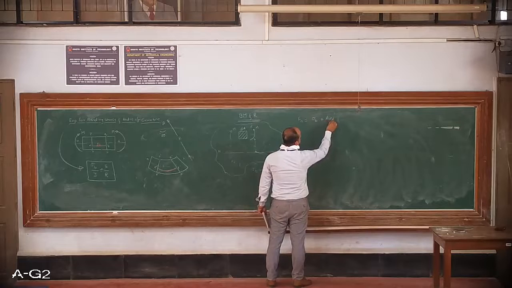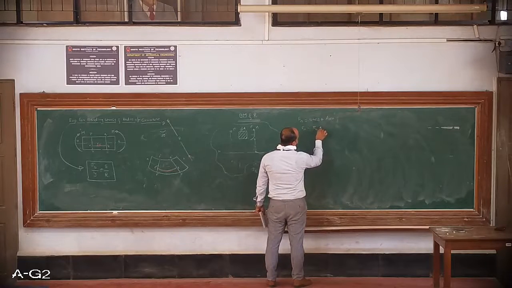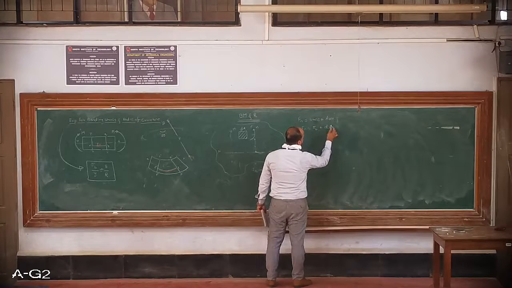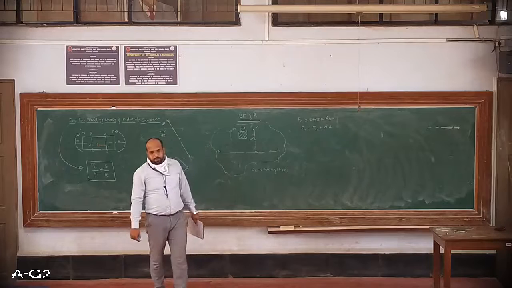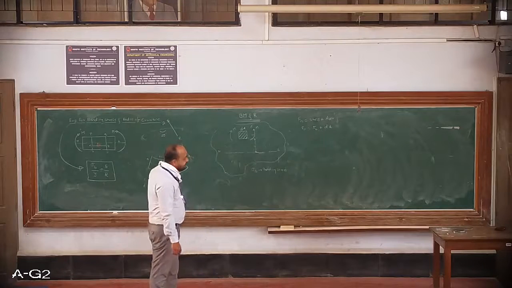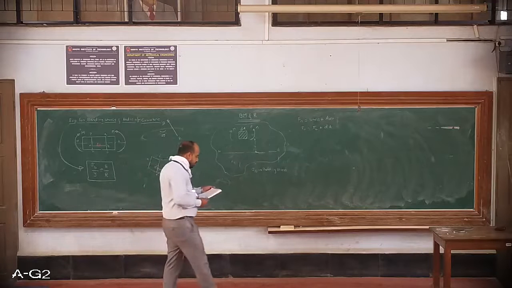So stress multiplied by area. What type of stress do we have? Bending stress. And what area do we have? Sigma b into dA. That is what we have, right? Stress multiplied by area, that is sigma b multiplied by dA. Then next.